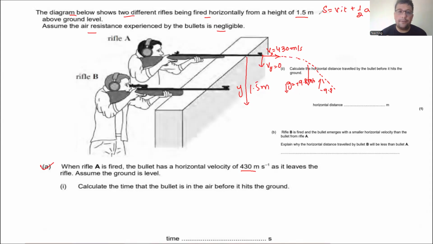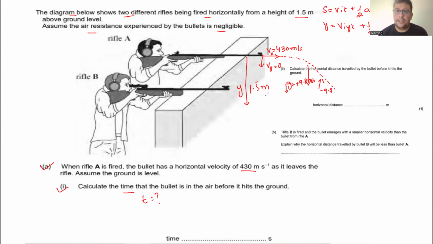Here we can find out part A, calculate the time. How can we find this type of numerical? Here the time we take along the y component, because the ball is moving just like a y component. So we can take only the y component of this equation. Instead of s, we write y: y is equal to v_iy t plus 1/2 a_y t squared. This is the basic equation. We must know about it. Now put in the values and you can easily solve this type of numerical.